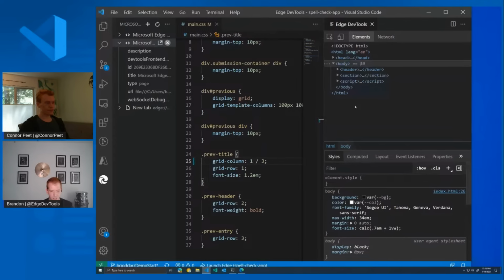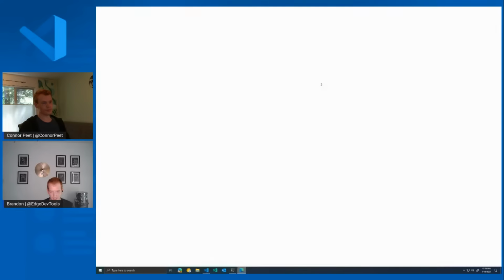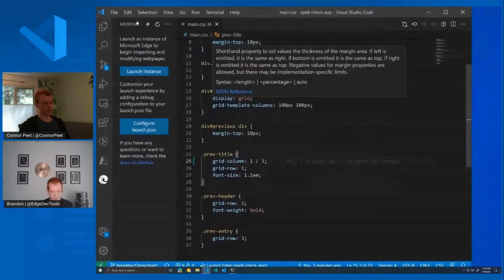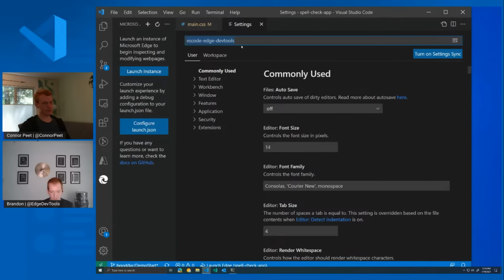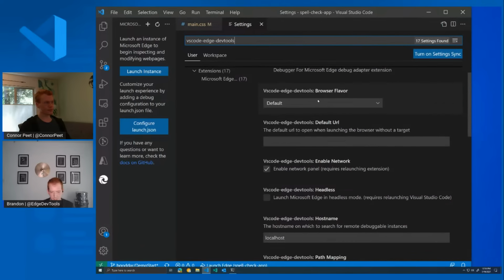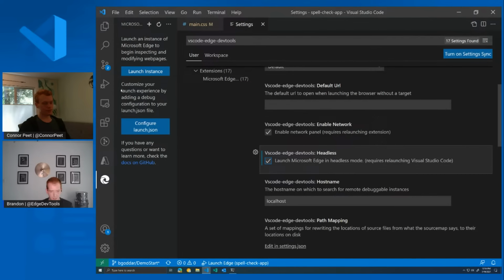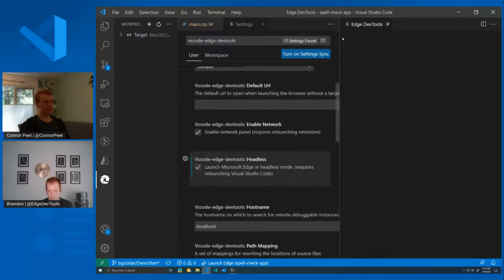And the last thing I'll go ahead and show is that as you can see here, it can be a bit challenging to juggle all the instances of Edge and your VS Code extension. So if I go ahead and close this, I can open the extension settings, and then I can search for headless mode settings. What this will allow us to do is launch an instance of Edge, but without a UI. So this is great for testing web pages, or if I just want to save on screen real estate, I can launch my project against Edge.